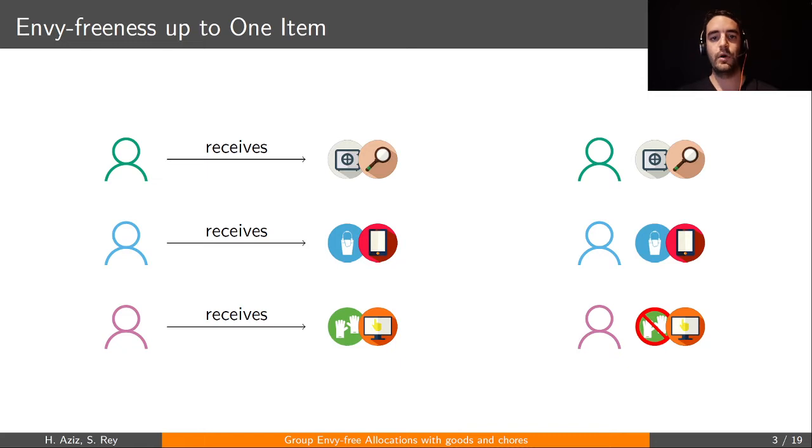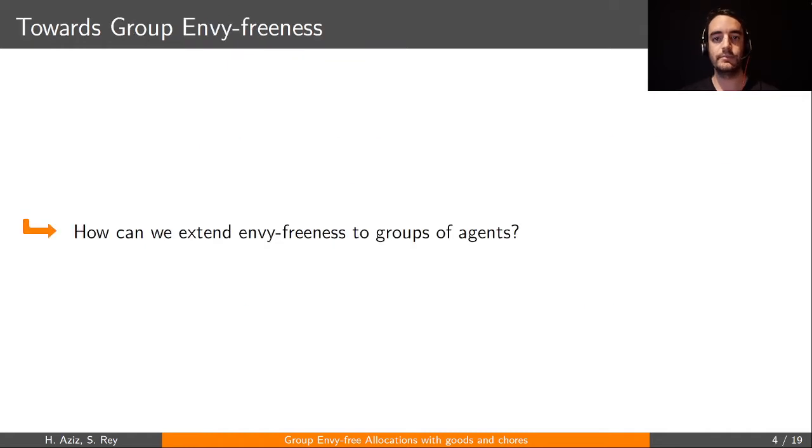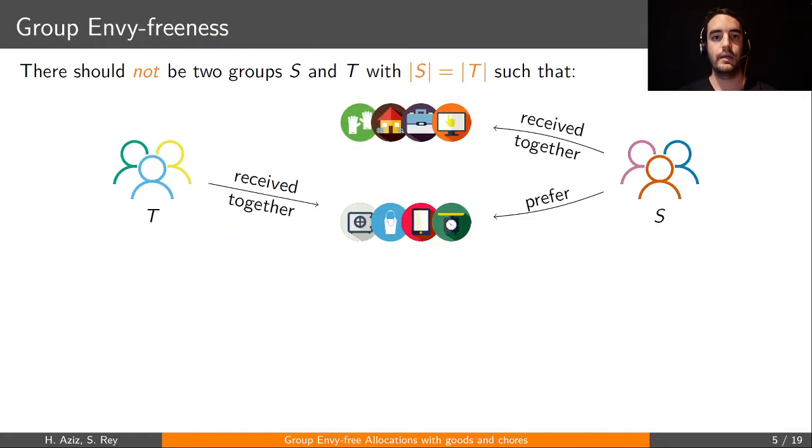But instead of doing it only for pairs of agents, we want to do it for any groups. And the next question is thus how we can do that. What we're basically saying is that an allocation is group envy-free if there are no two groups of agents of the same size such that one envies the other.